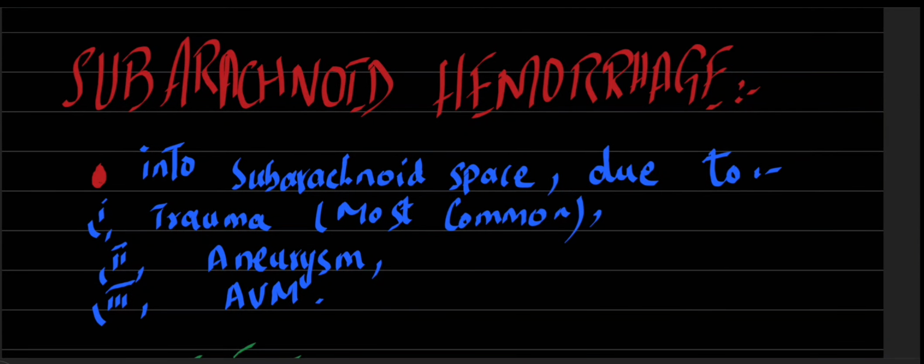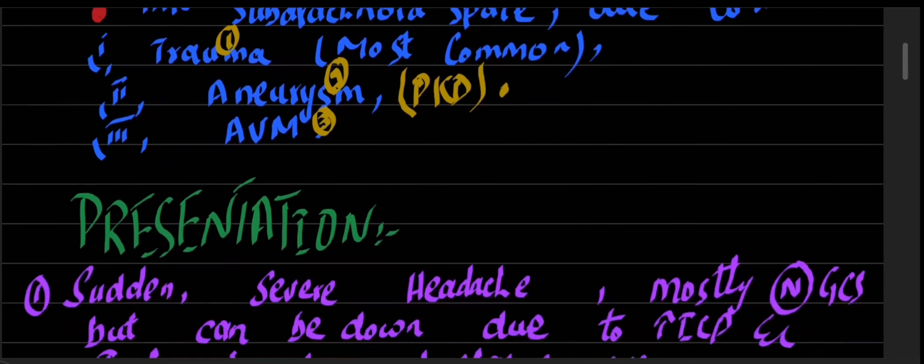So subarachnoid hemorrhage is a hemorrhage inside the subarachnoid space that is most commonly due to trauma. The second cause is aneurysm, and the third cause is arteriovenous malformation. Aneurysm may be associated with certain conditions like polycystic kidney disease, in which there are berry aneurysms that can rupture with an increase in the blood pressure or straining.